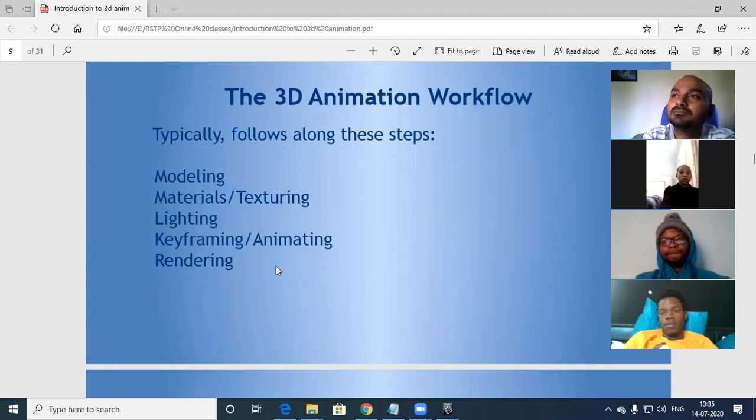Rendering. All these actions we are performing in a software. For a layman or for an audience, he doesn't have access to this software. We have to extract the output in such a way that it is reachable for the entire audience.